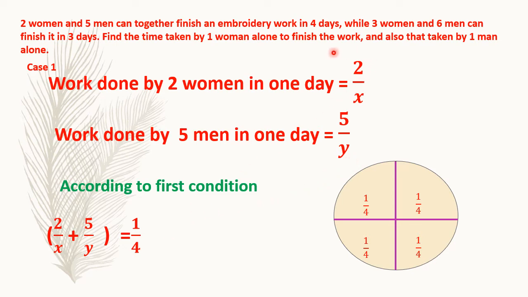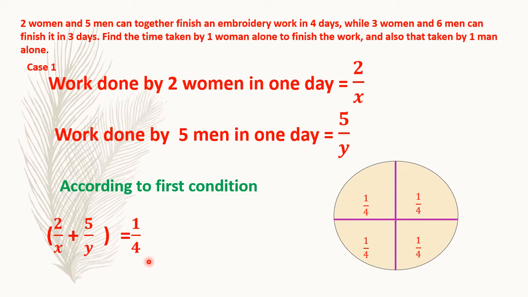Now this work is for one day. Here I have shown that if it takes 4 days to complete the work, then every day they will do 1 upon 4th of the work. In one day they complete 1 upon 4th of the work. On the second day they complete 1 upon 4th of the work. Like that, to complete the whole work, each day they will be doing 1 upon 4th of the work. You add the numerators, 1 plus 1 plus 1 plus 1, you get 4 upon 4, that is equal to the whole work. So in one day, how much work are they completing?